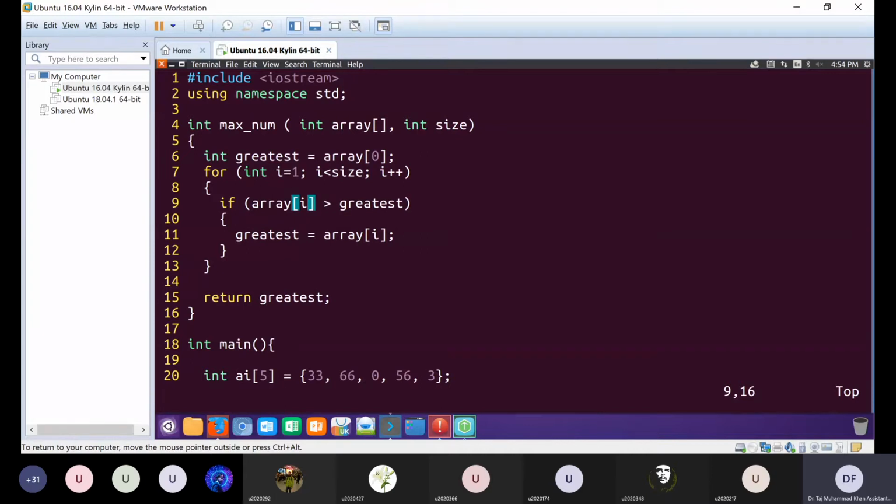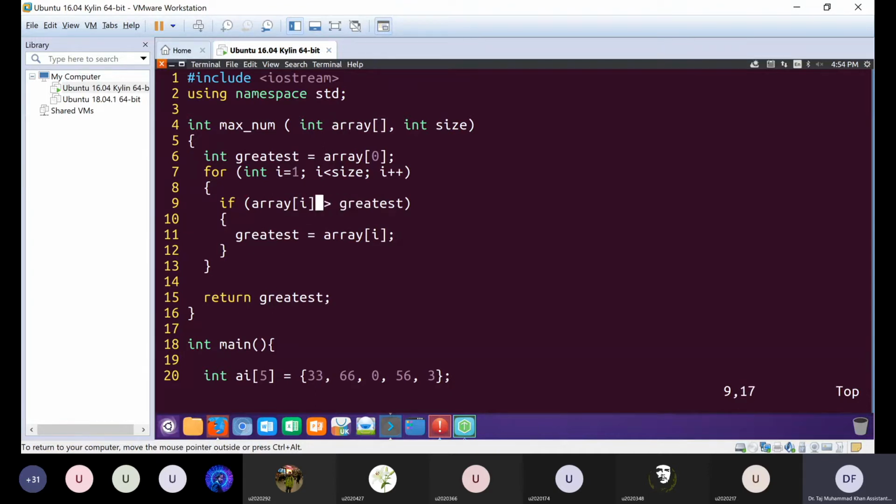So this condition will become false, and we will skip the if statement and go to the next iteration of the for loop. However, if the value of this array element is greater than greatest, then, since we are trying to find the max element in the array, this would mean that the greatest variable does not store the maximum value in the array, because we have found at least one element, ai, which is greater than greatest.